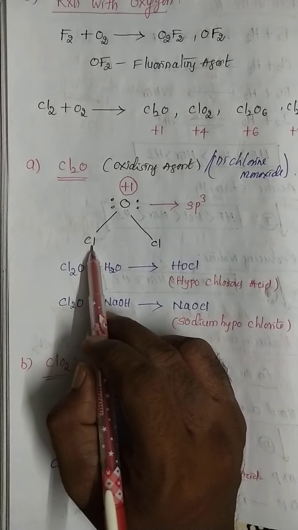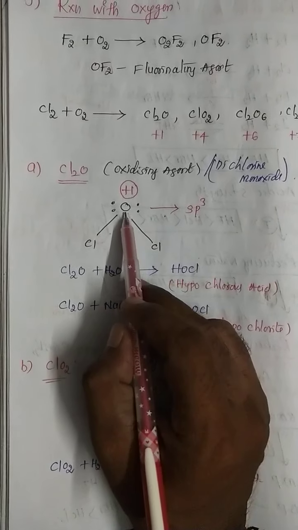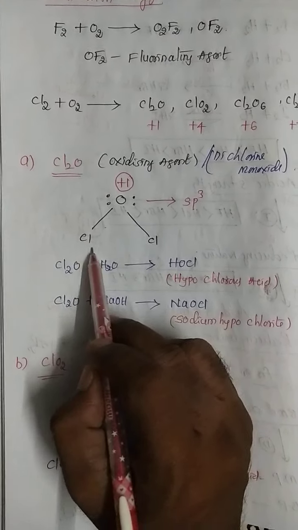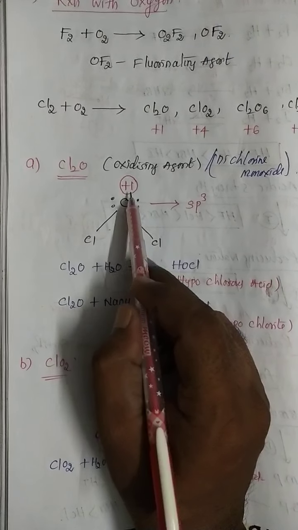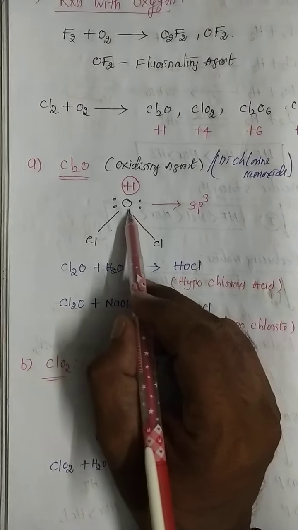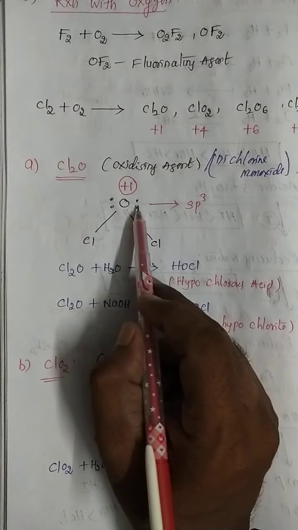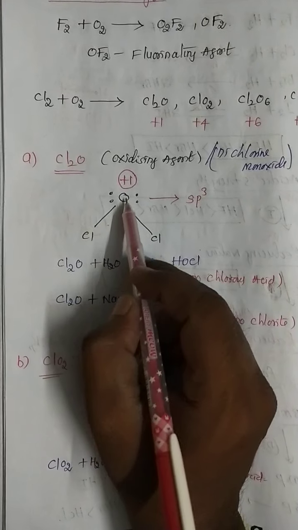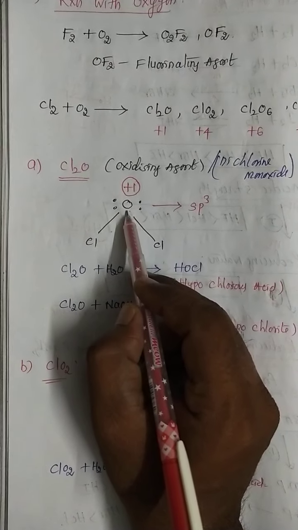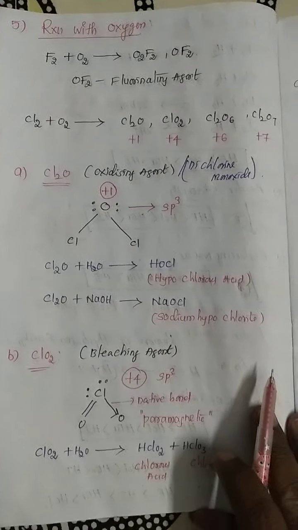So now here, chlorine electronegativity value compared to oxygen, chlorine to chlorine electronegativity value is the maximum. So that's why oxygen is considered as a central atom. So now Cl2O structure, this one, sp3 hybridization, 1 2 3 4, plus 1 oxidation state. Which is the plus 1 oxidation state? Oxygen only reacted with 1 chlorine. That's why it shows the plus 1 oxidation state.